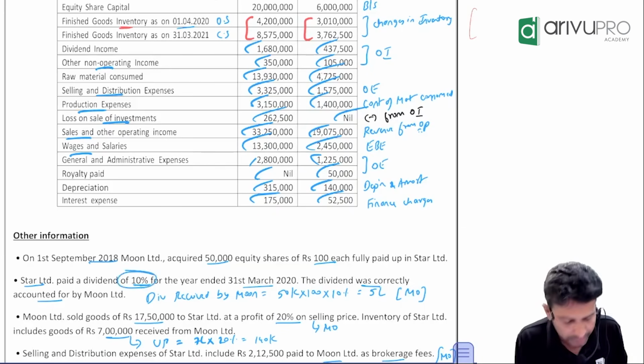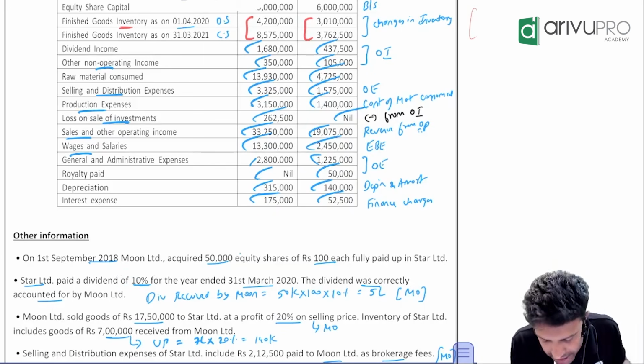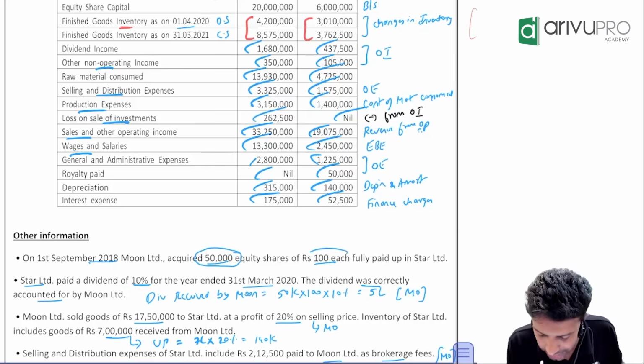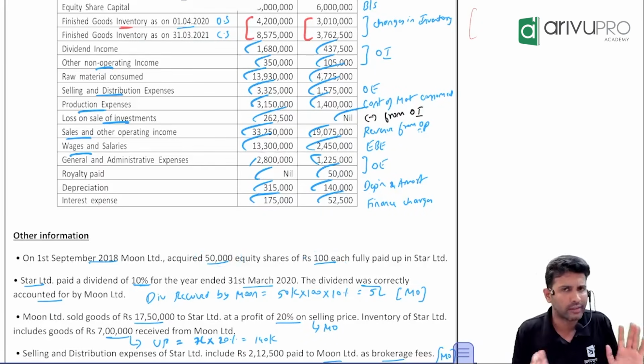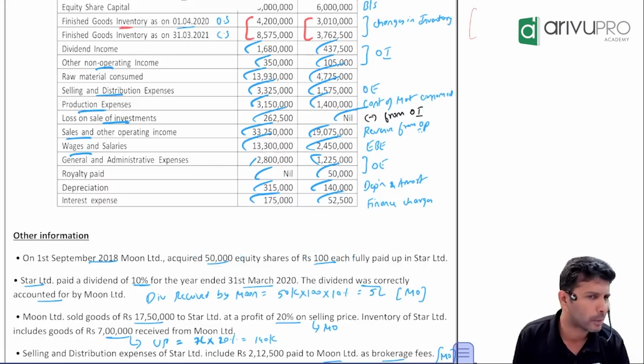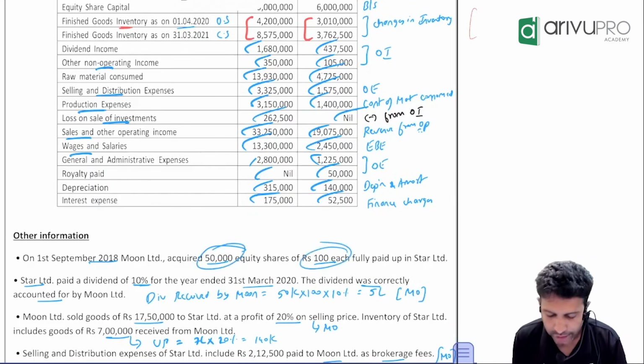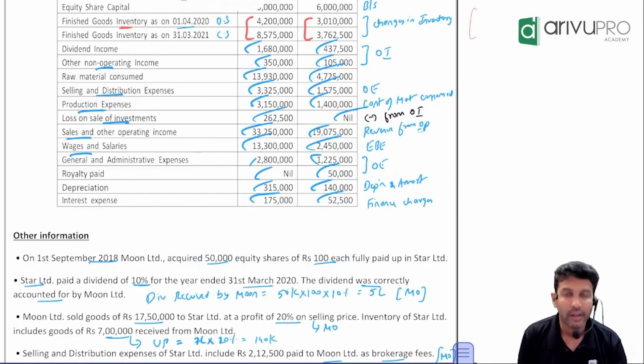Subsidiary declared how much dividend? 10%. How many shares does the holding company have? 50,000. What is the value of each? 100. If they don't give anything, we'll assume that 100 itself is the face value. Calculate. 50,000 into 100 is how much? 50 lakh. Dividend was declared at what rate? 10%. So if you calculate, you will get how much? 5 lakh.